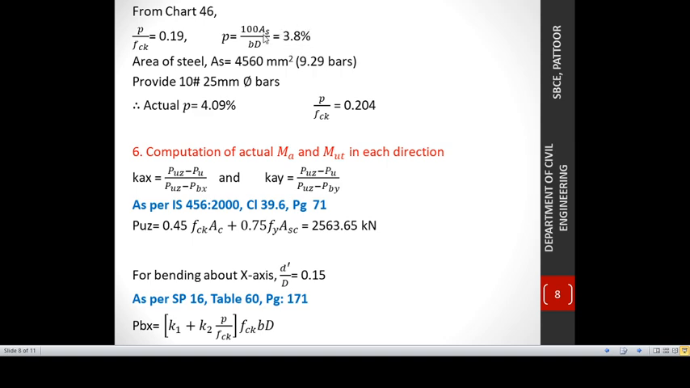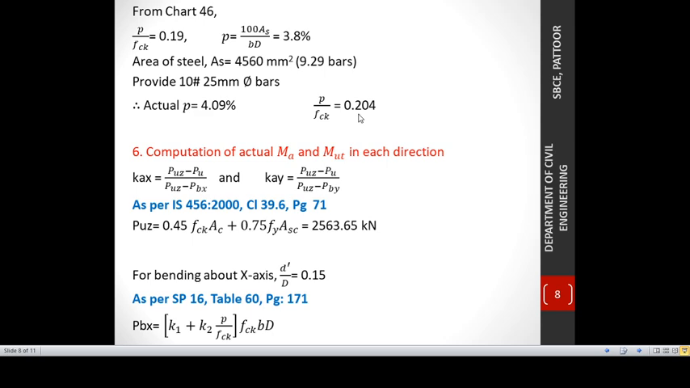From the equation 100 AS by BD equal to 3.8, I have calculated the area of steel AS equal to 4560 mm square. If I provide 25 mm dia bars, corresponding to this 4560, the number of bars is 9.29. By rounding off, I am providing 10 numbers of 25 mm dia bars. Since I have increased the number of bars, again I am calculating the actual percentage of steel and P by FCK. The provided percentage of steel is 4.09 and P by FCK becomes 0.204. So this is our trial design, the design of the trial section.